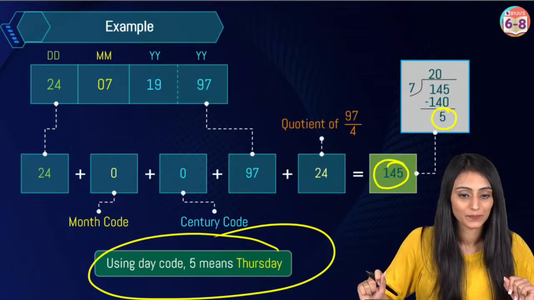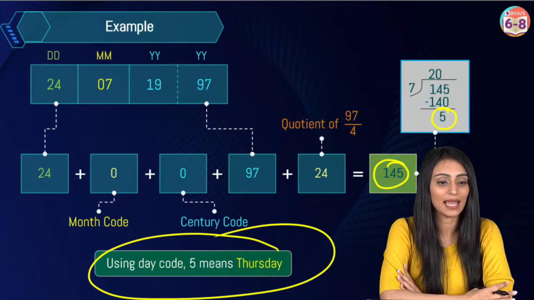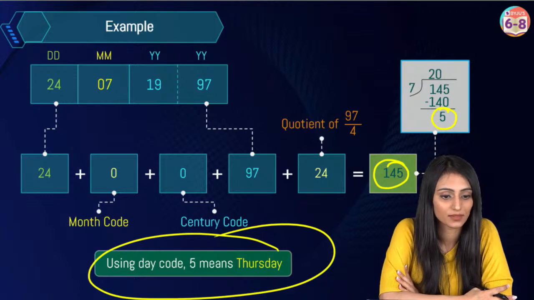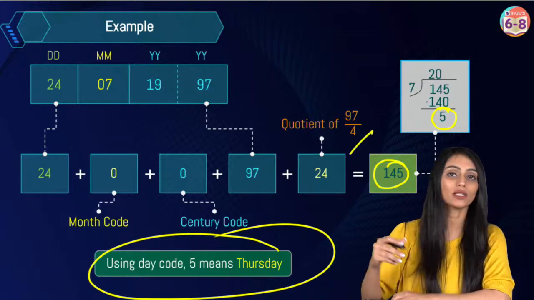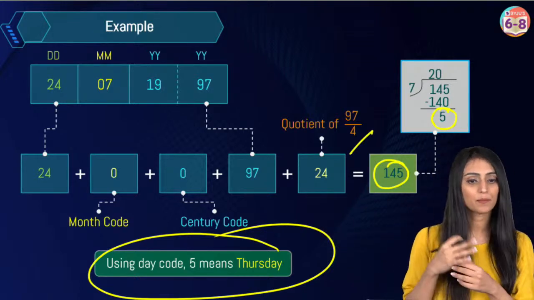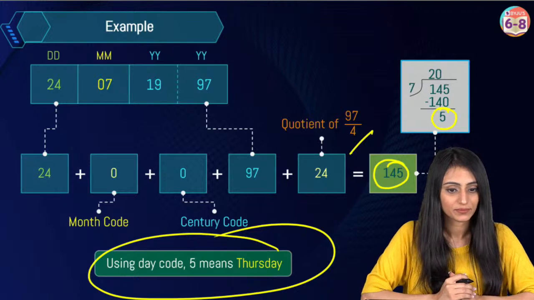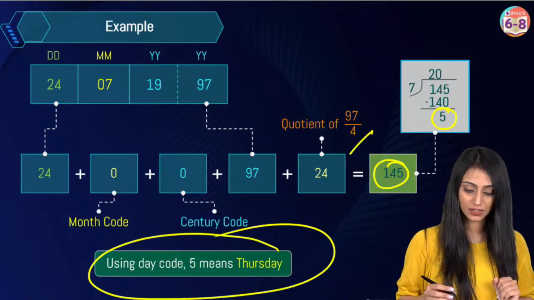Yes, quickly. Any doubts still here? Pixel guy, Tuesday? How can this be Tuesday? Because the code is 5, so that would be Thursday. So, Shruti, this is what the method is, right? It's a part of the method. Dibyanshi, clear? Yes? Thursday. Now for month codes. Yes, for month codes.